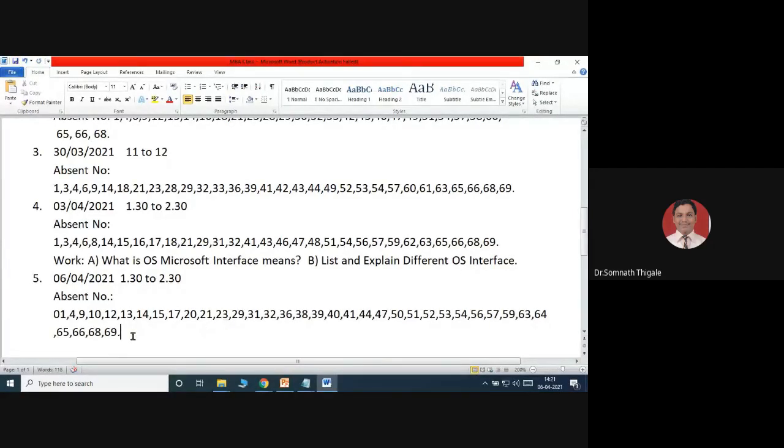Any number in between that is present? Now you can say. Sir, 59. 41. 39, sir. 49, where is 49? 49 present. 40, sir. 38. Sir, 41. Any other number?